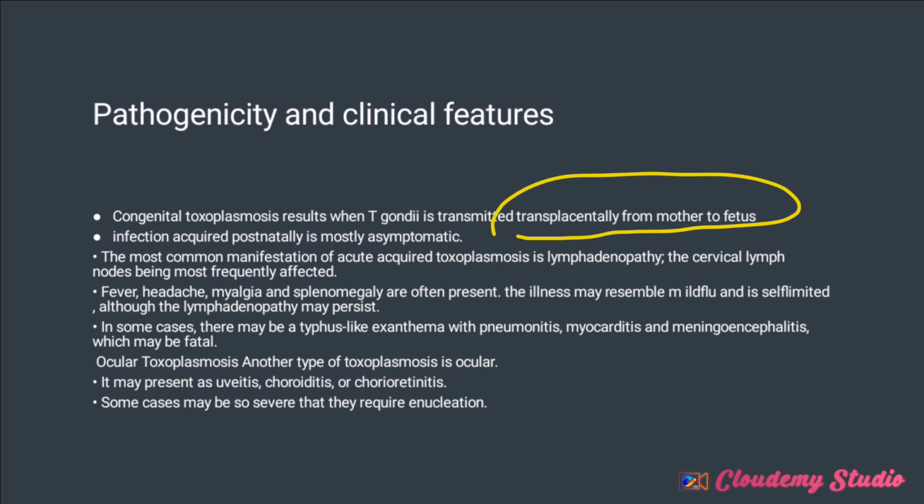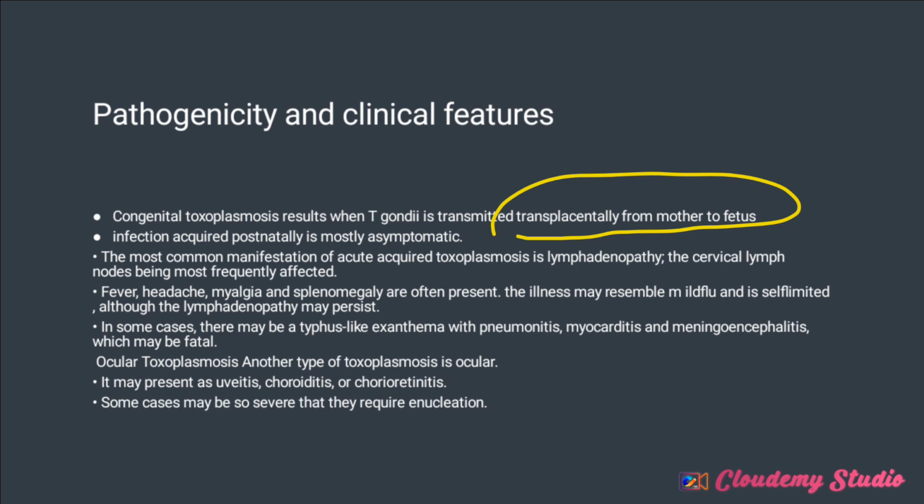You understand? So the cervical lymph nodes are mostly affected. Fever, headache, myalgia, splenomegaly are often present. These are symptoms. The illness may resemble mild flu, and it is self-limited, although the lymphadenopathy may persist. You understand?